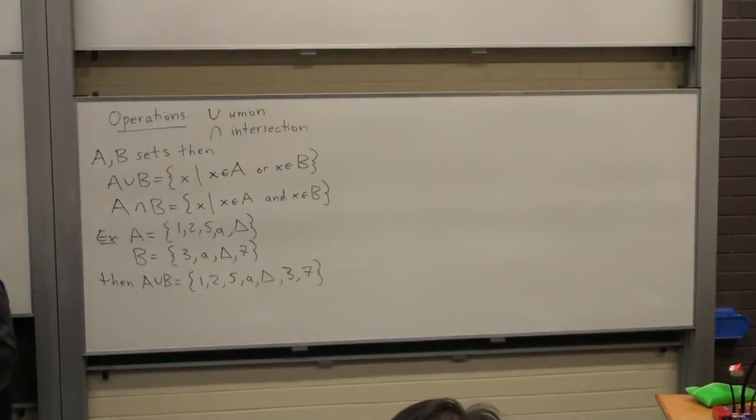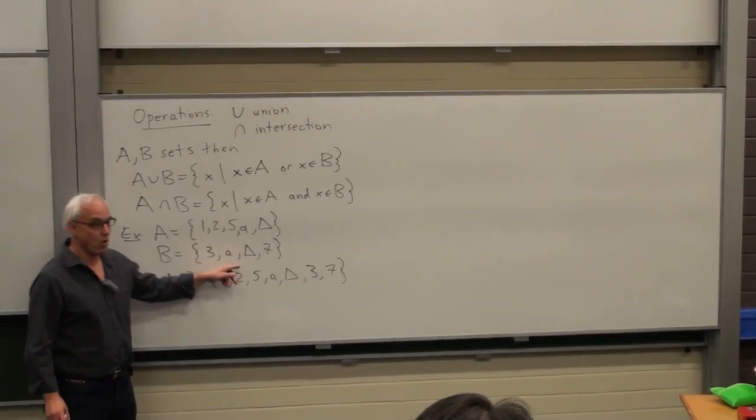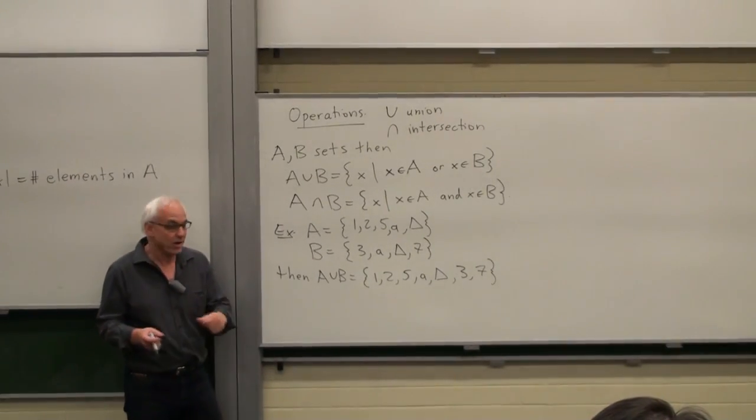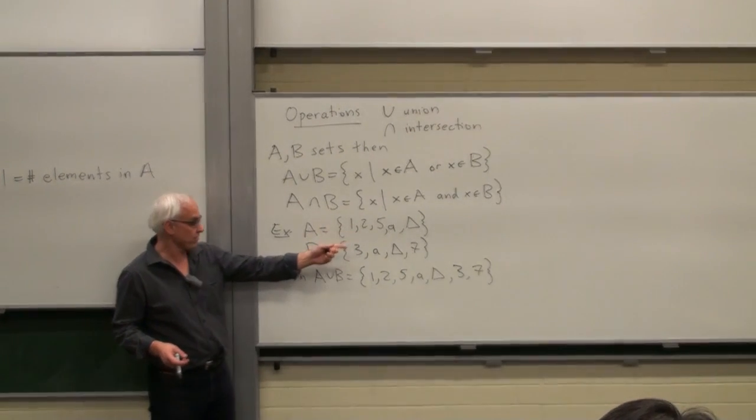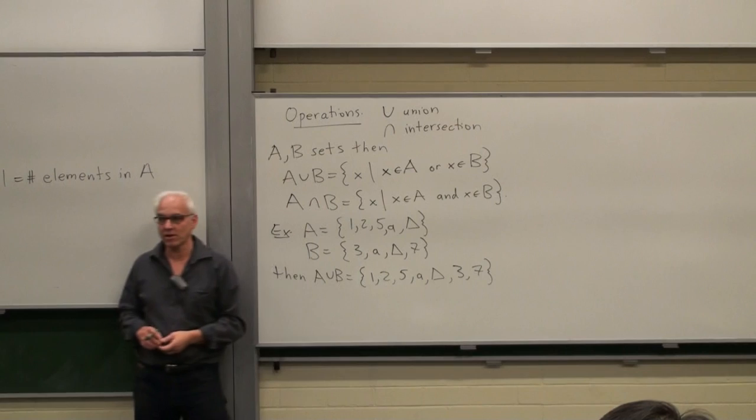Notice that we don't repeat things. A set can only have one of each element in it. Okay, so we're not repeating any elements. So this thing consists of all those elements which are either in here, and that or includes possibly being in both. So A, for example, is in both sets. That's all right. It's still an element of the union.